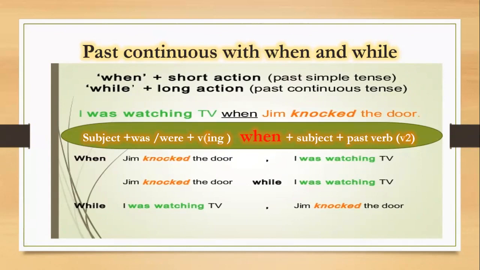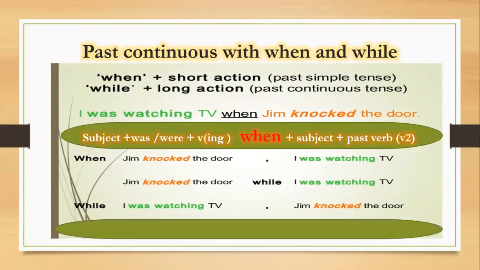What about while? While is used with past continuous. With while we have the long action. While plus subject plus was, were, plus ing. And the second part of your sentence, the second clause, will be simple past. For example, when we say while I was watching TV, while again we use past continuous with while. Okay? Jim knocked the door.